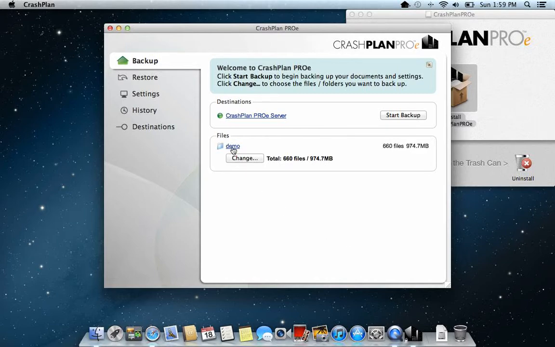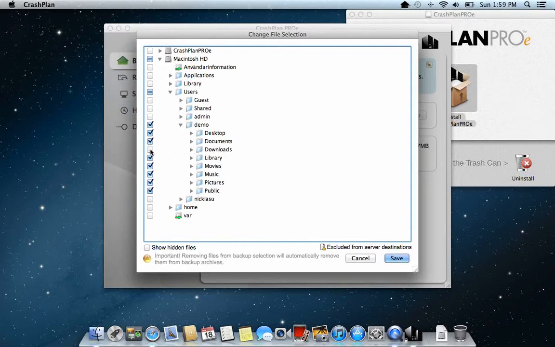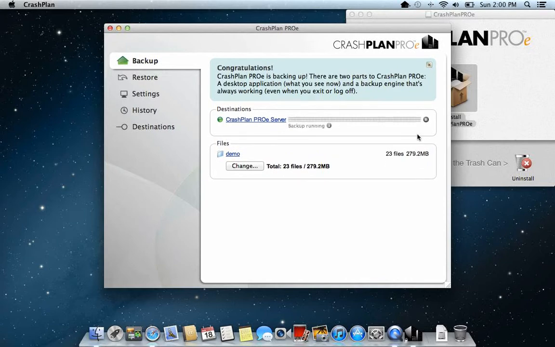here you have the default, what's backed up by default, and you can change that by clicking change. And for this case I don't want to have my downloads backed up, I don't want to have library backed up, and the public folder I don't want to have backed up. And after that I press save. When I have chosen what I want to have backed up, then I press start backup. And the backup is up and running.